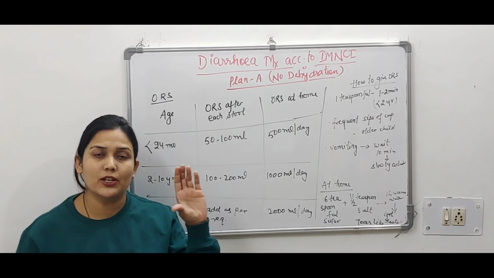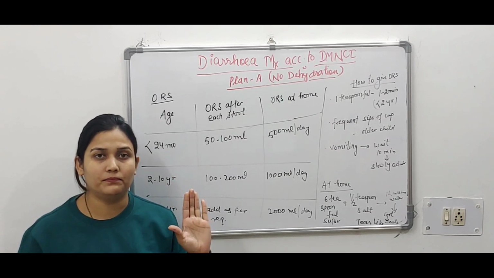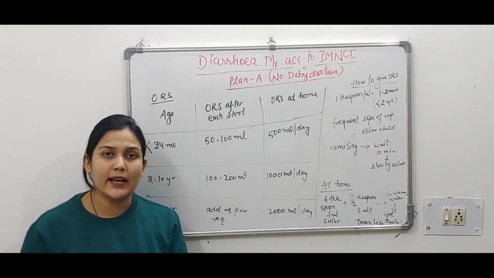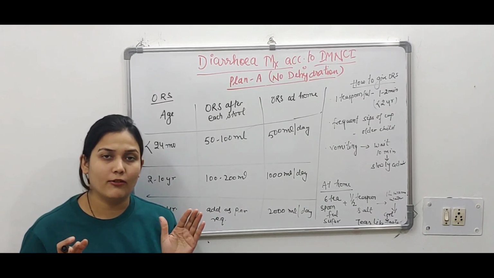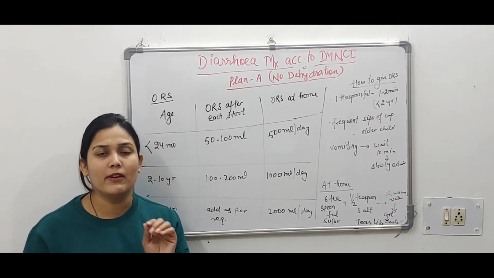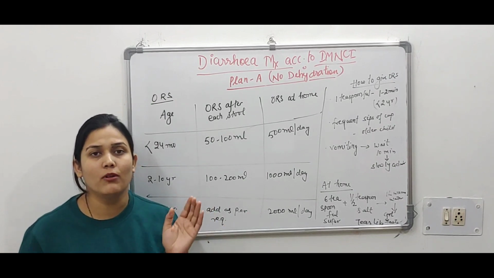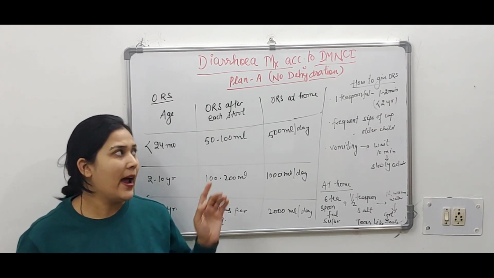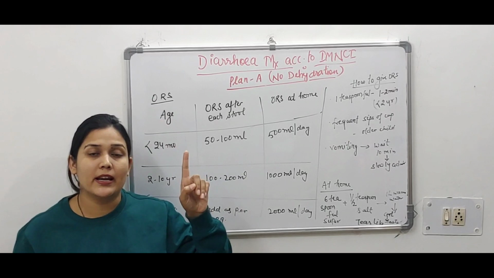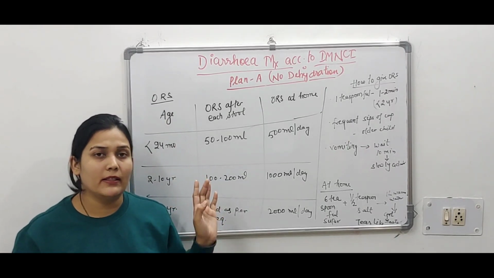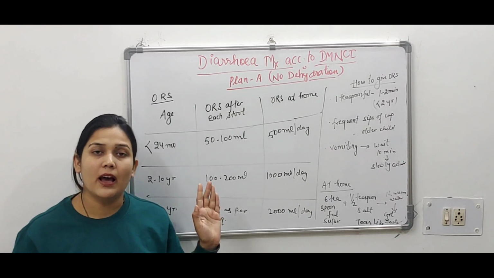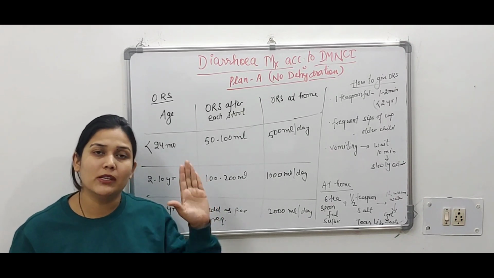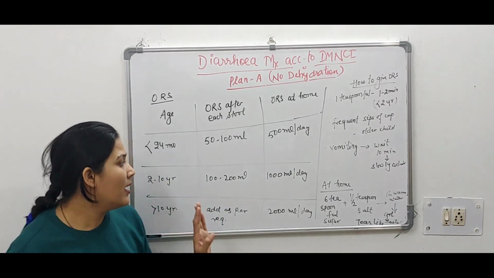Nowadays ORS sachets are available. How will we prepare it? We will take 1 liter of water. After that we have to boil it, let it cool down, and add 1 sachet to the 1 liter of water. Then I will tell you how to give. Okay, this is how to prepare ORS from the sachet.